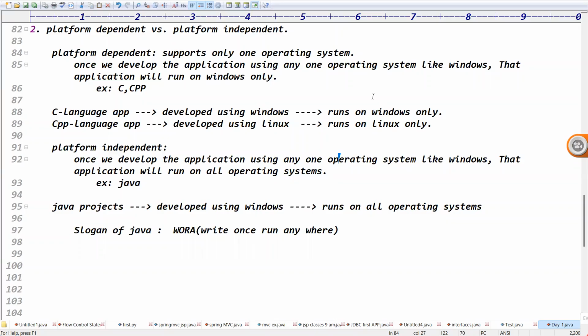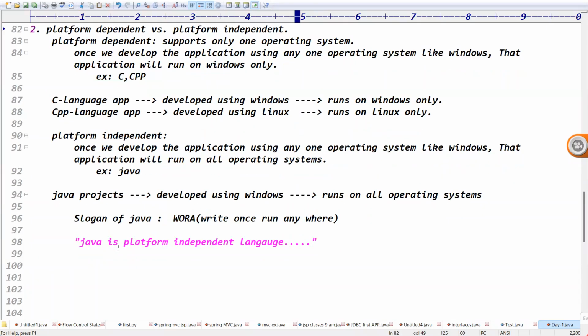Guys, are you clear, right? Finally, we decided Java is what type of language? Java is a platform independent language, right? It means it supports all operating systems.